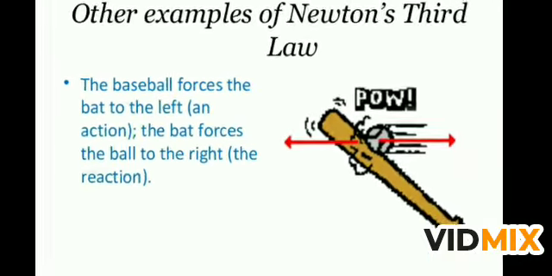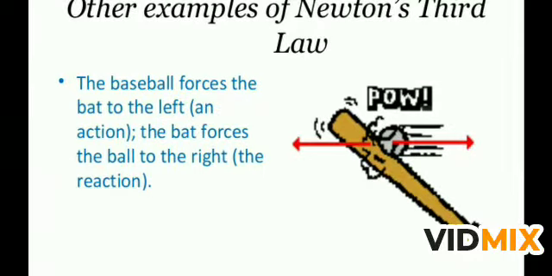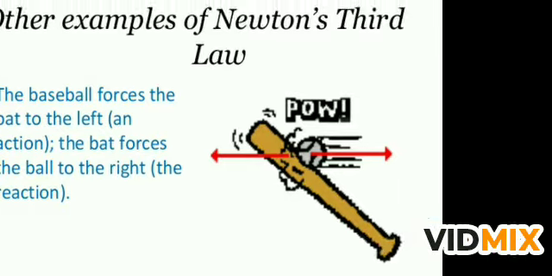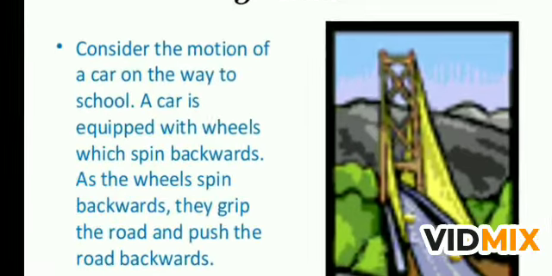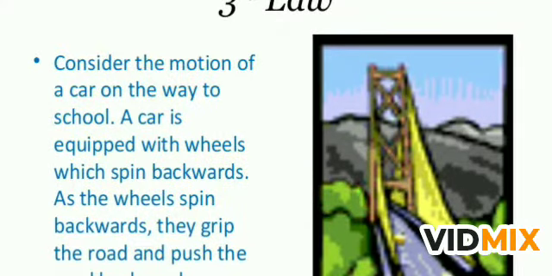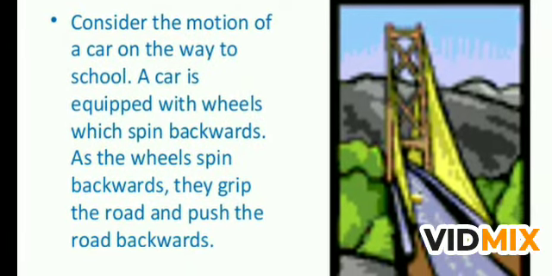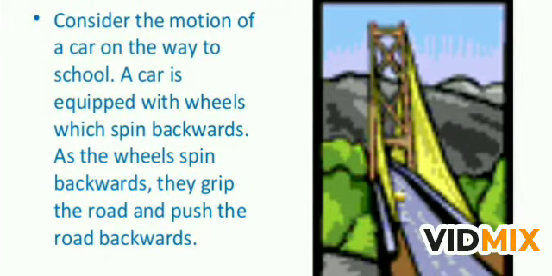Another example of Newton's third law: the baseball forces the bat to the left, an action, and the bat forces the ball to the right, the reaction. We can see the third law in the motion of a car on the way to school. A car is equipped with wheels which spin backward. As the wheels spin backward, they grip the road and push the road backward. That's why the car moves continuously on the road.